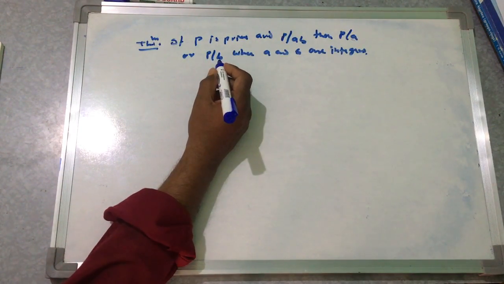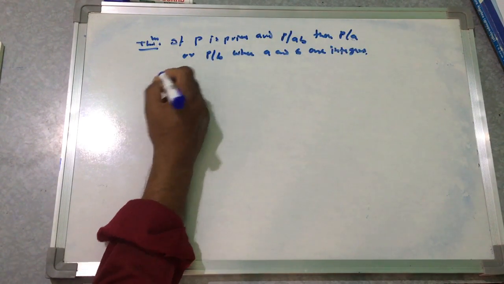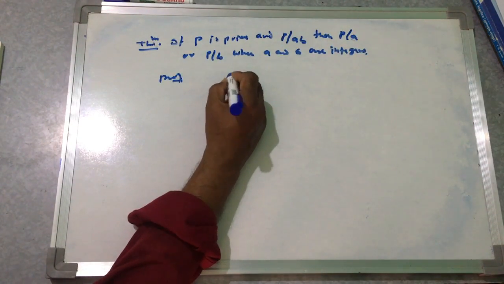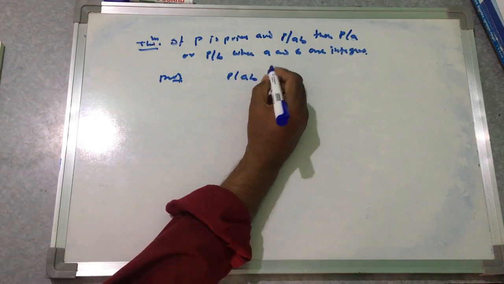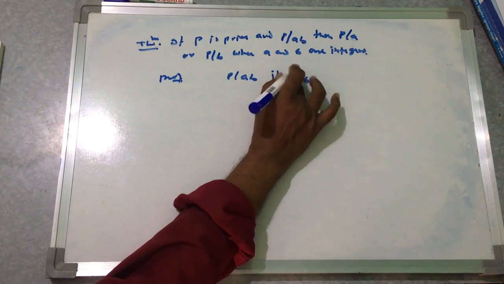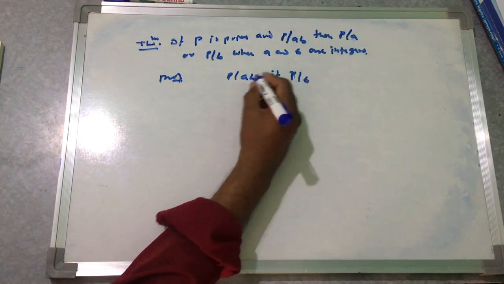For the proof, let P be a prime and P divides AB. If P divides B, then the theorem follows.